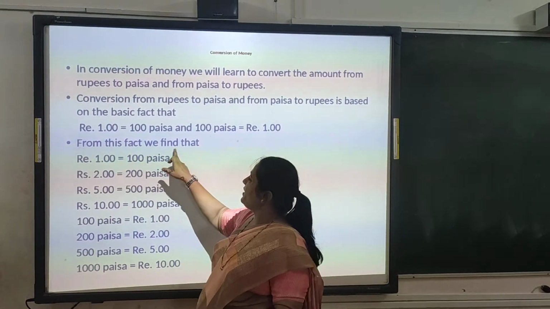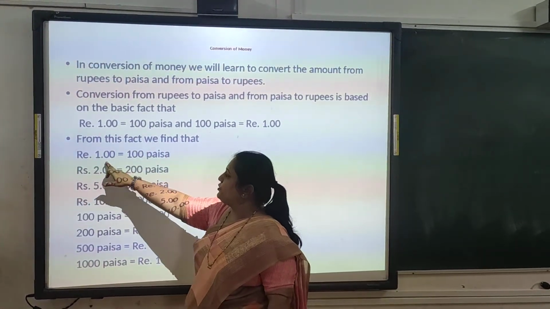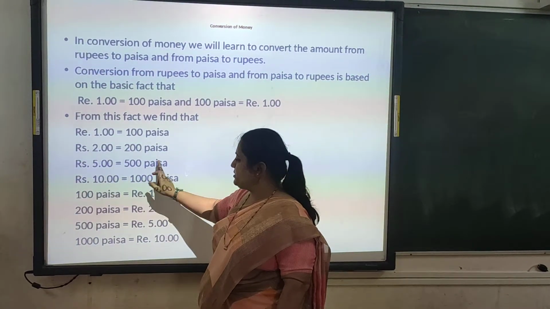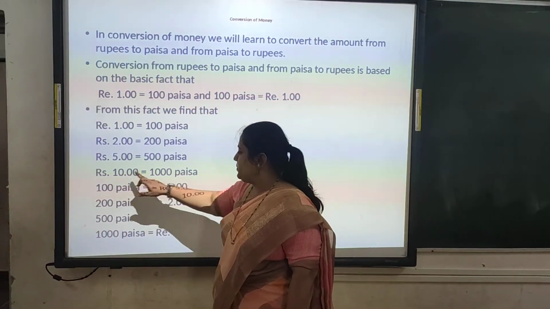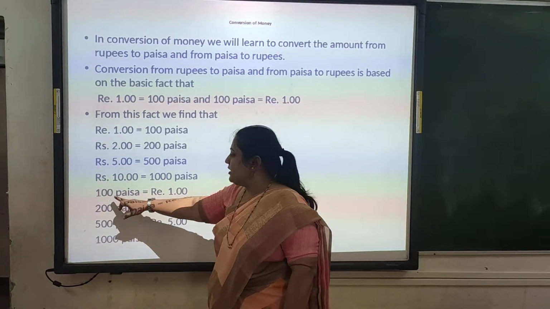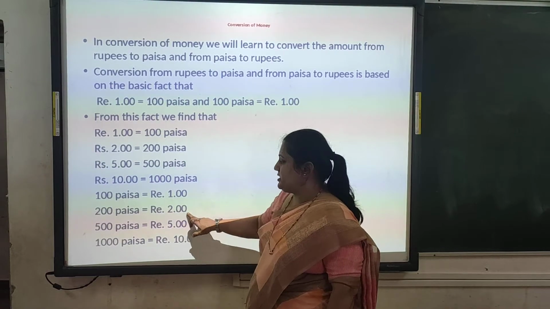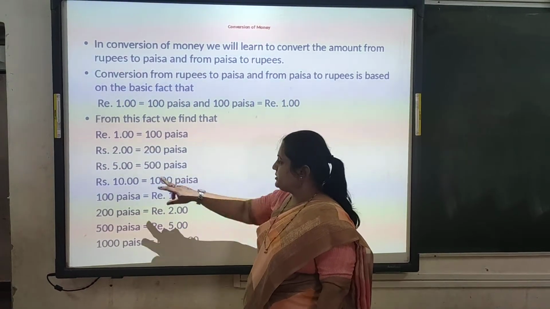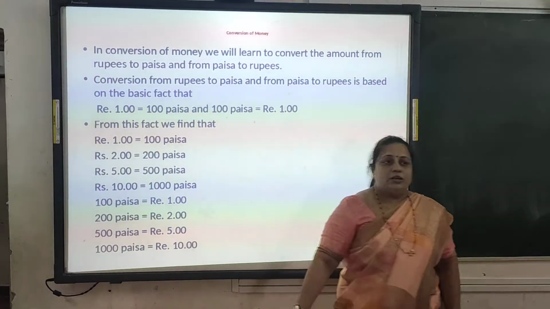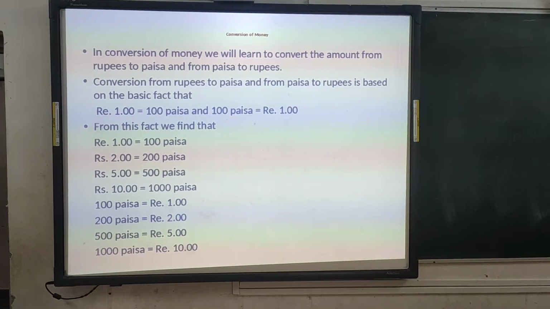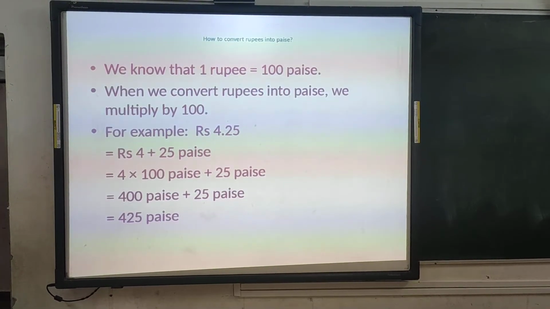Now see, from this fact we find that 1 rupee means 100 paisa, 2 rupees means 200 paisa, 5 rupees means 500 paisa, 10 rupees means 1000 paisa. Now here, 100 paisa means 1 rupee, 200 paisa means 2 rupees, 500 paisa means 5 rupees. So this is the opposite, I have written. So how to convert? Now we will see how to convert the money, that is, rupees into paisa and paisa into rupees.